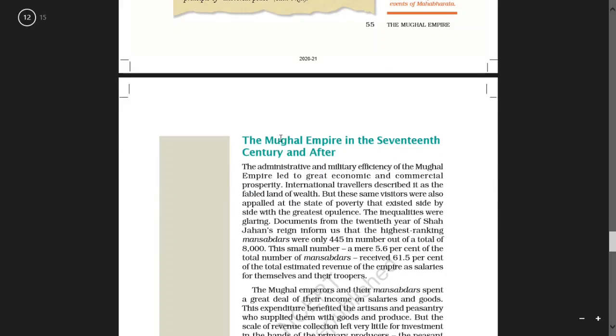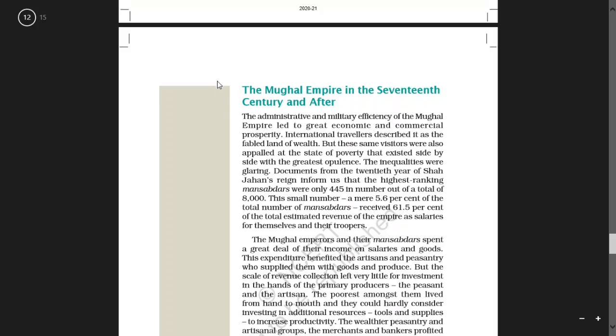Let us proceed to the last page of this chapter. That is page number 56, The Mughal Empire in the 17th century and after that. The administrative and military efficiency of the Mughal Empire led to great economic and commercial prosperity.